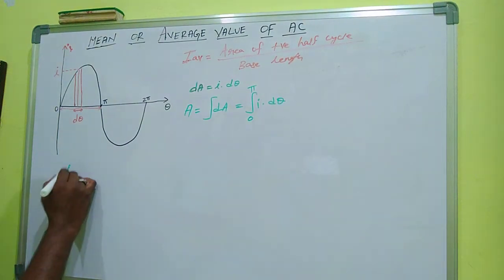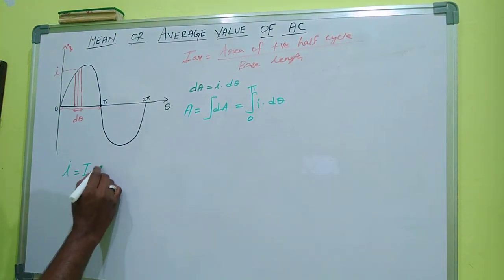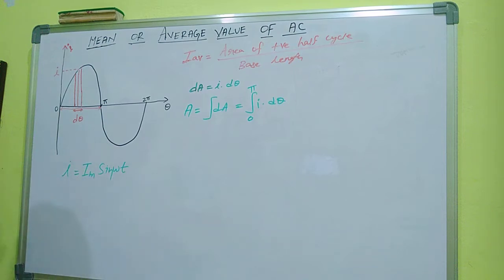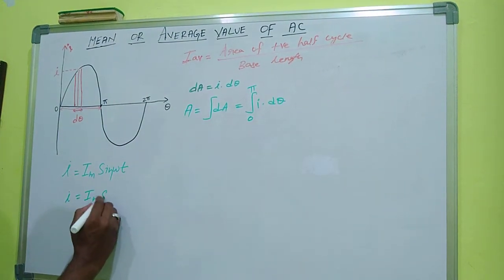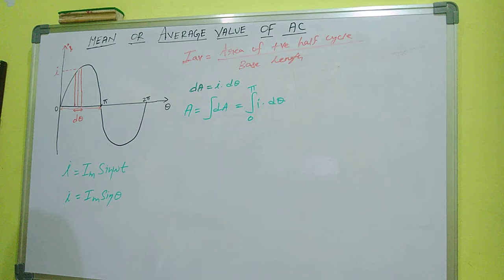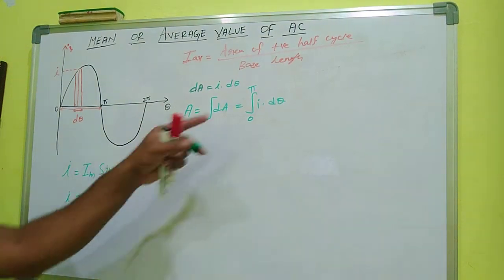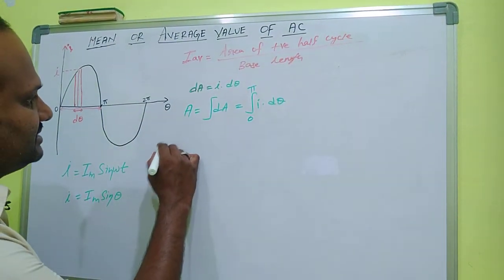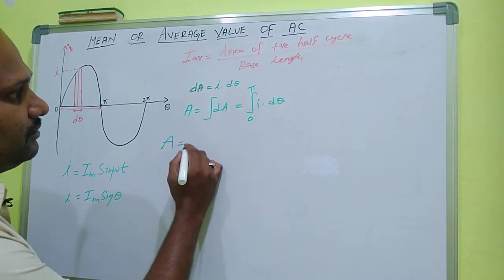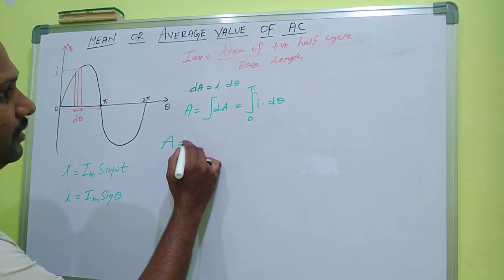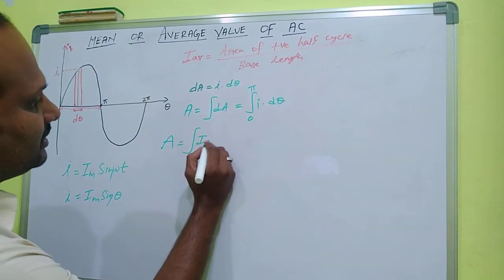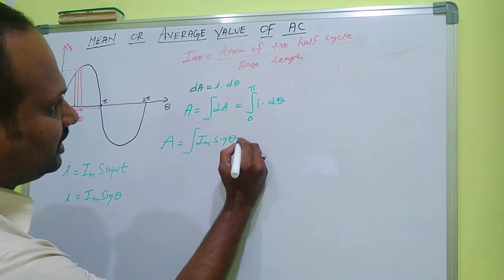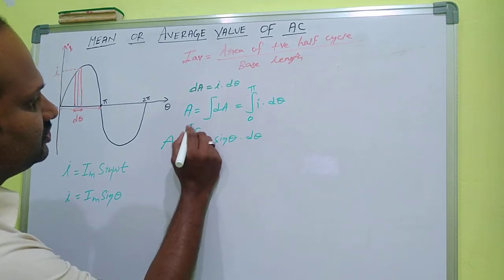The instantaneous value of current I is equal to Im sin omega t. This we studied in the last video. So I equals Im sin omega t, and omega t is nothing but theta. So I equals Im sin theta. Substitute this in the expression. Area A is equal to, we are substituting I, so the value of I is Im sin theta into d theta. The integral is taken over 0 to pi.